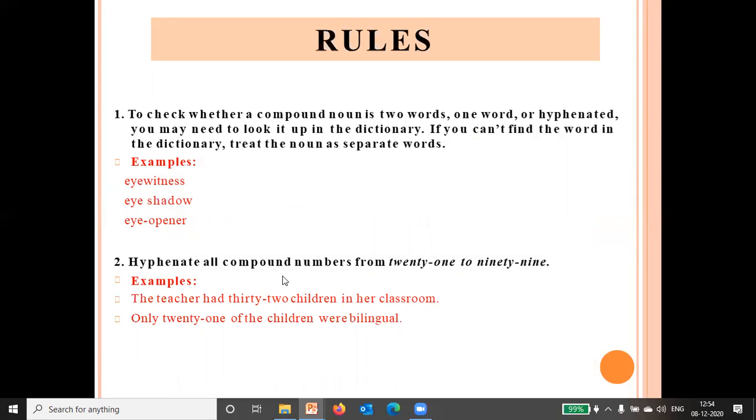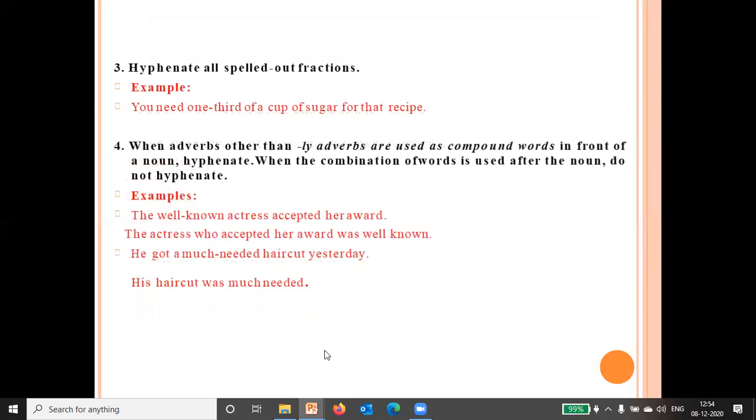Hyphenate all compound numbers from 21 to 91. Example, the teacher had 32 children in her classroom. Only 21 of the children were bilingual. Hyphenate all spelled out fractions like one-third, one-fourth. We use this dash to separate them.